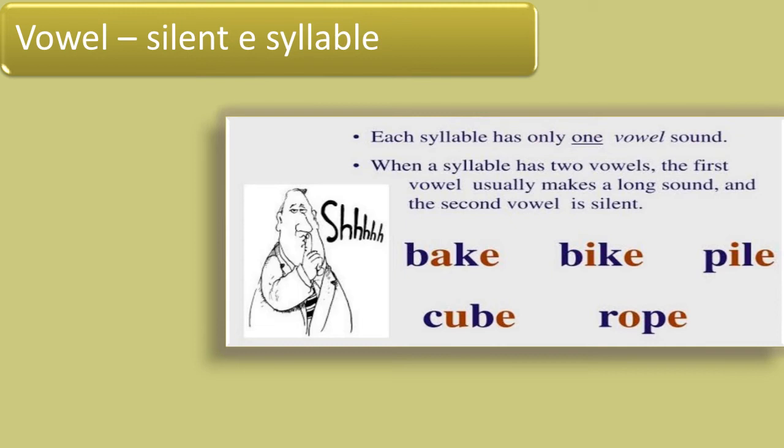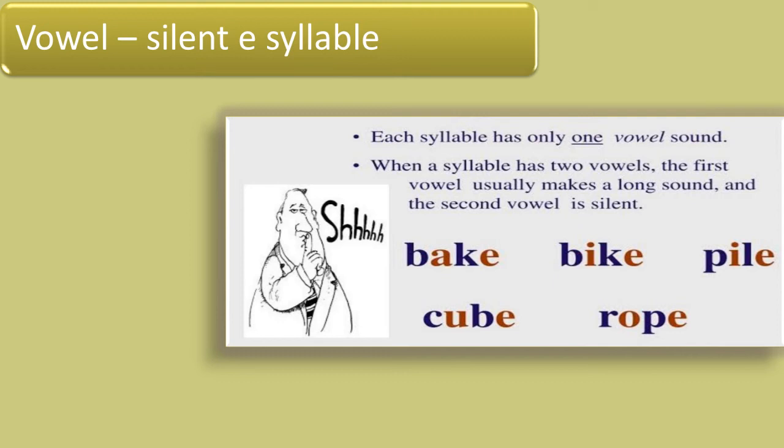Vowel silent E syllable. Let me remind you of one thing before going on. We do the syllable division, or find out the number of syllables, on the basis of the number of vowels. I am repeating: we find out the number of syllables in a word on the basis of the number of vowel letters.